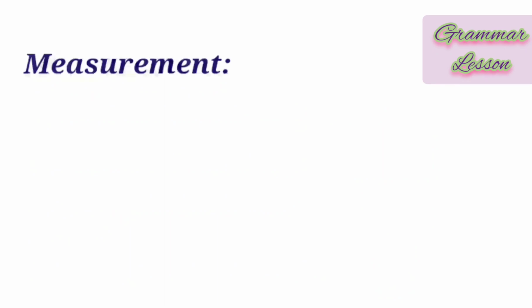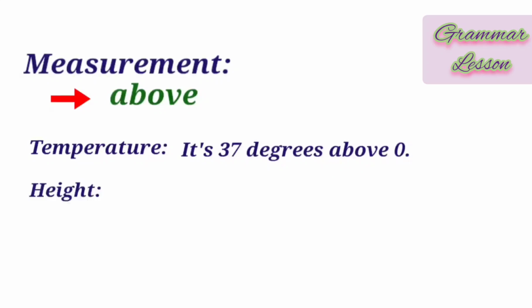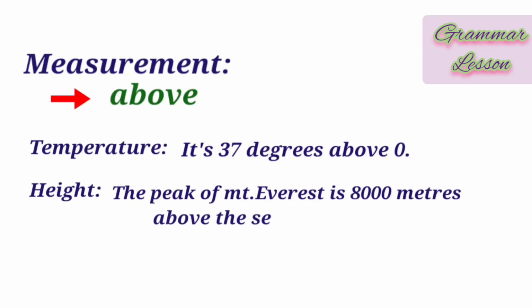While talking about measurement, we use above. For example, when we are measuring the temperature of the room, we say it's 37 degrees above zero. This is also for height. When we are measuring the height of something, we say above. The peak of Mount Everest is 8,000 meters above the sea level. It means the peak of Mount Everest is 8,000 meters higher than the sea level.